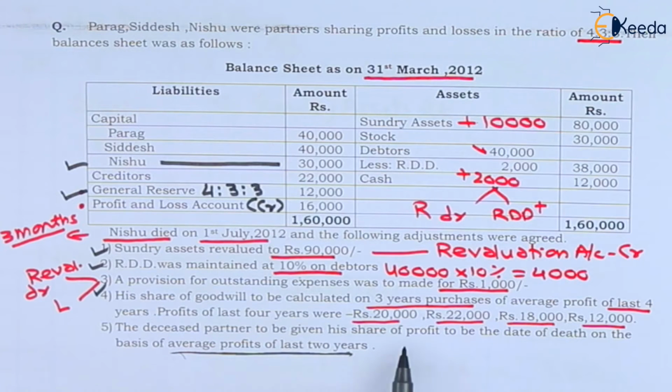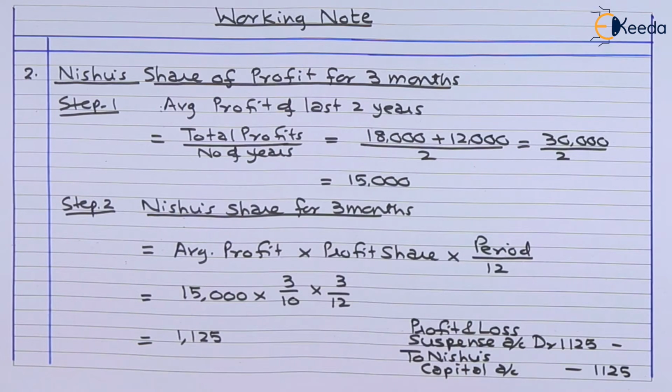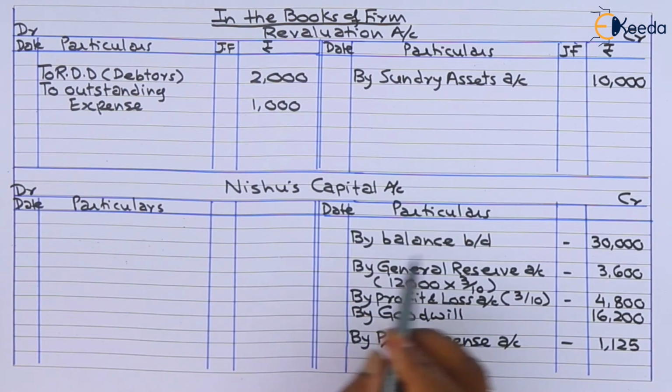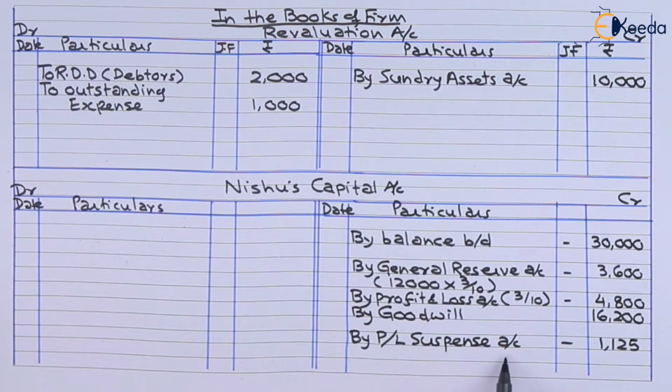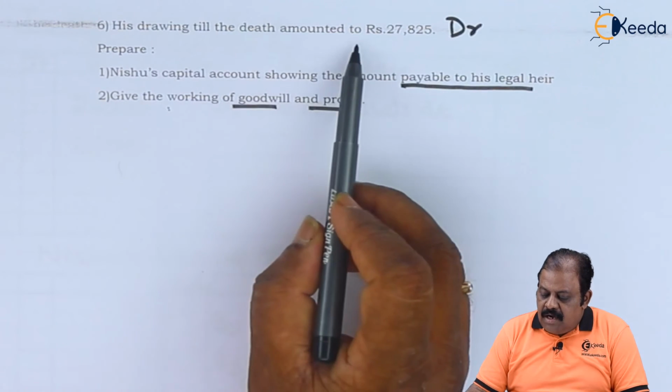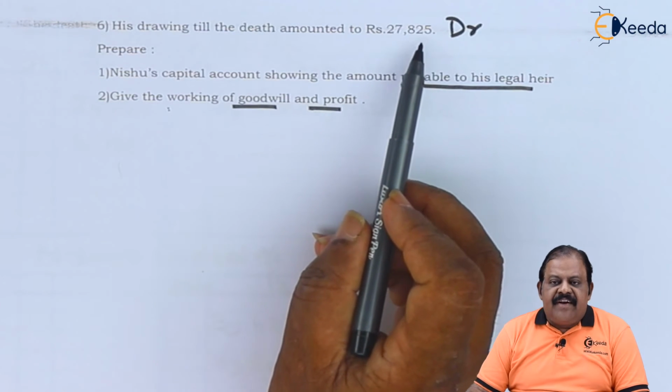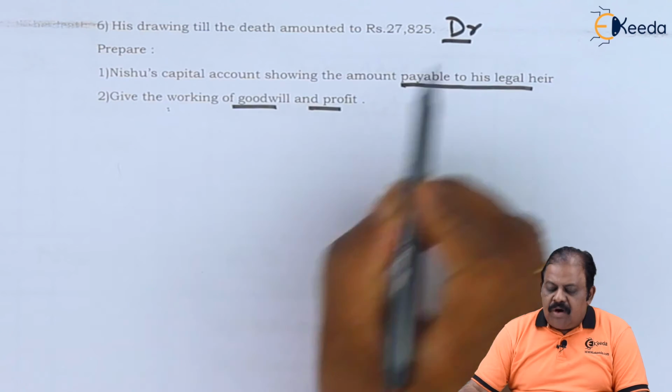16,200. Nishu's share of profit till her death, that is for 3 months, as per adjustment number 5. We have already done the working note for this. It will be credited to her account. Nishu's share of profit for 3 months, we got the amount 1,125. Entry is profit and loss suspense account debit to Nishu's capital account. Nishu's capital account credit side by profit and loss suspense account 1,125. Drawings till death amounted to 27,825. This will be debited to her capital account.